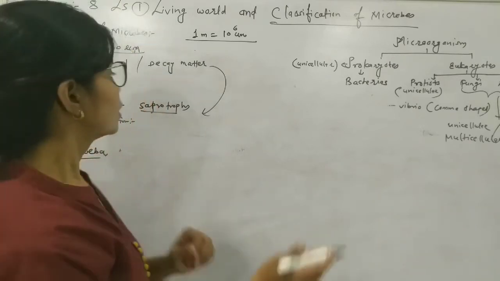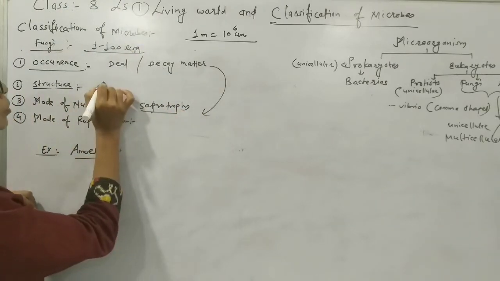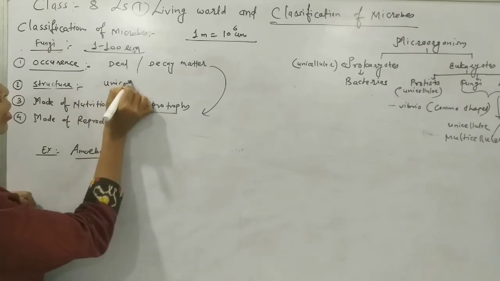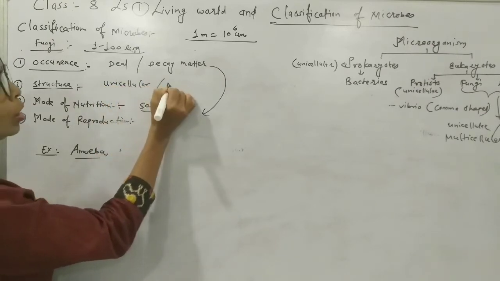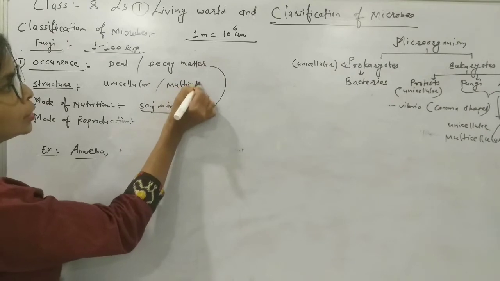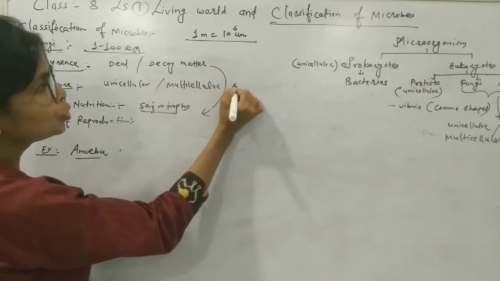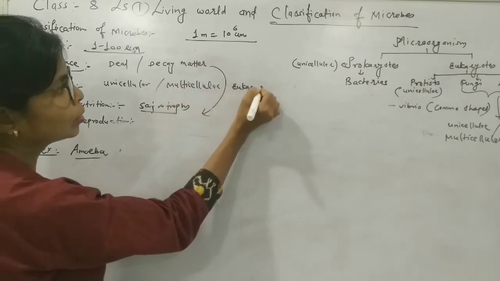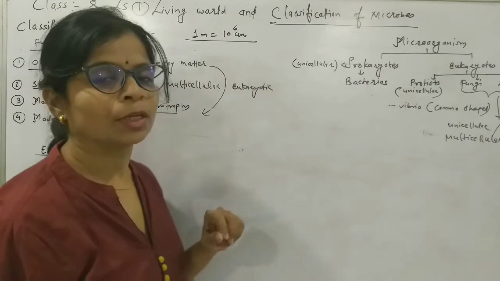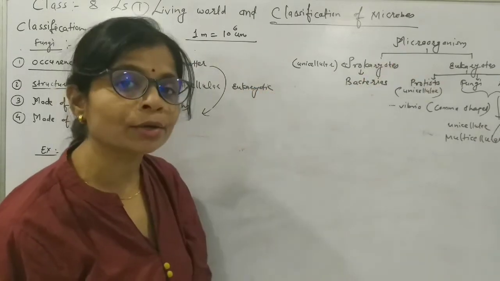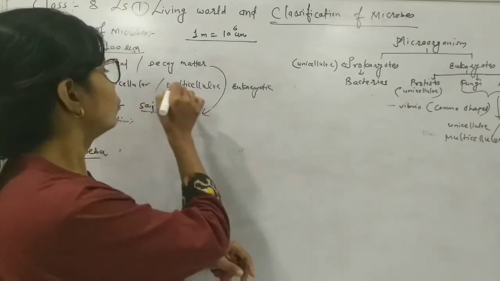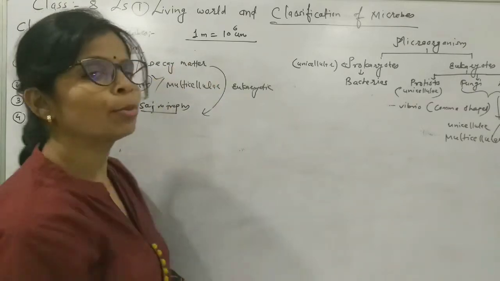Now we can say they are unicellular or multicellular eukaryotic organisms. As we are studying microorganisms, we will focus on the examples which are unicellular.